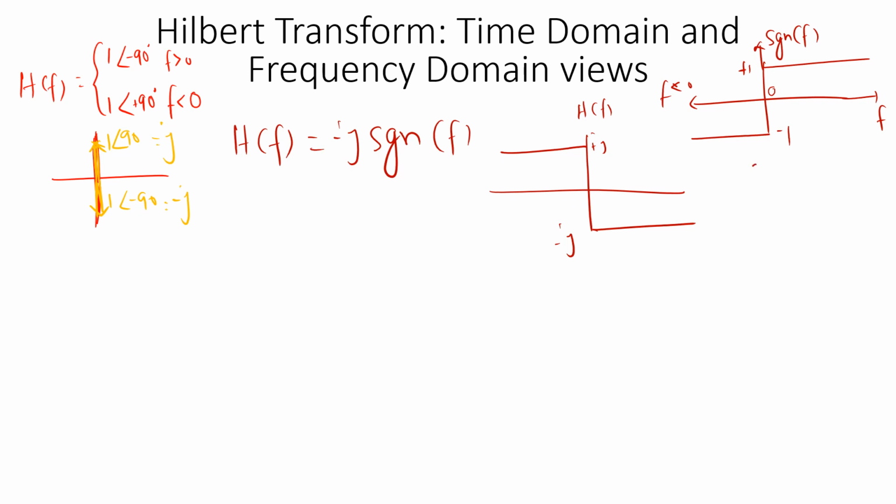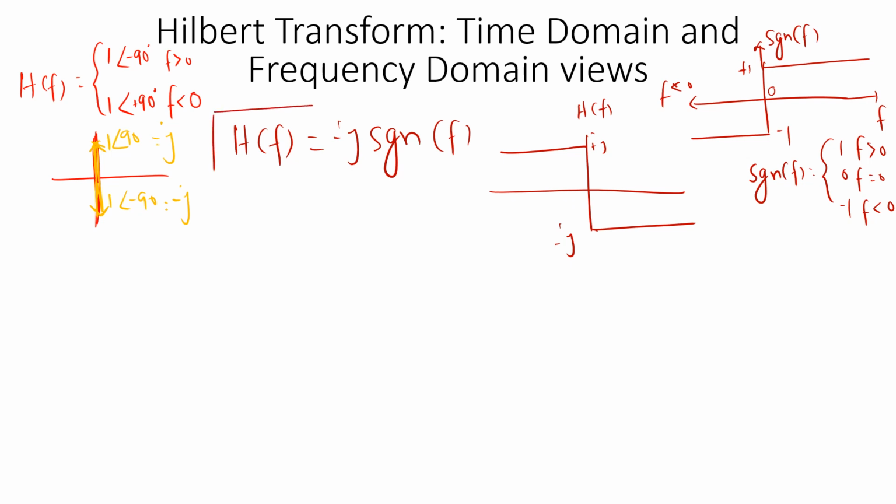So signum of f, maybe I'll write the definition here. Signum of f is equal to 1 for f greater than 0, 0 for f equal to 0, and minus 1 for f less than 0. This is the signum function, and this h of f is equal to minus j signum of f is something like this. So h of f we got.